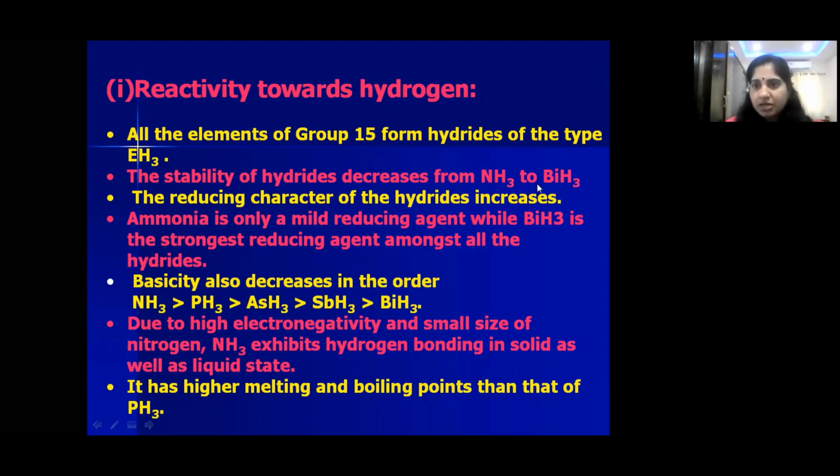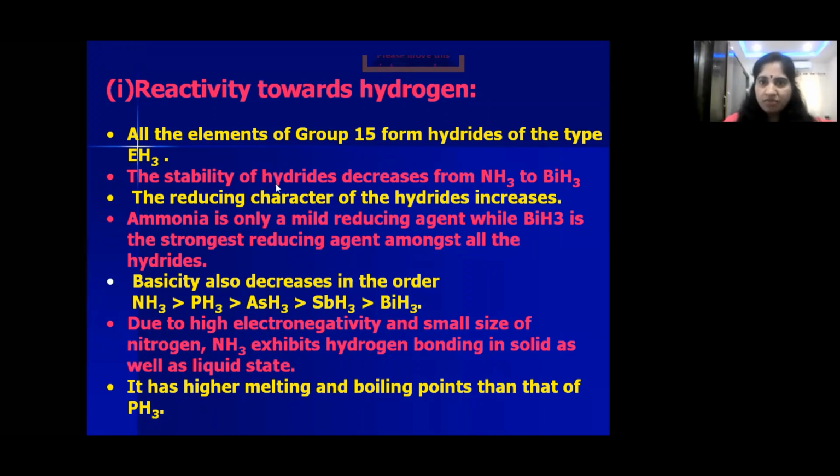Why does the stability of these hydrides decrease? We know that top to bottom size increases, children. As the size increases, bond length will also increase. If the bond length increases, then bond enthalpy decreases. So the Bi-H bond can be broken easily. Less amount of energy is required. So that's why the stability of these hydrides decreases from top to bottom. Only the reason: top to bottom size increases. If you write that reason, that is sufficient.